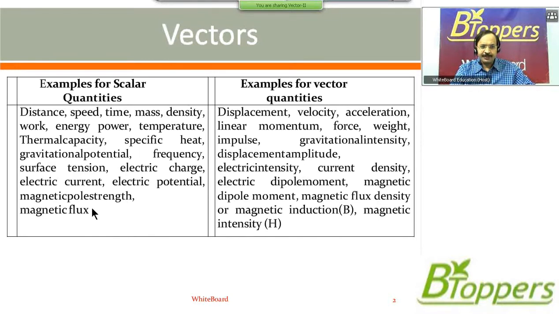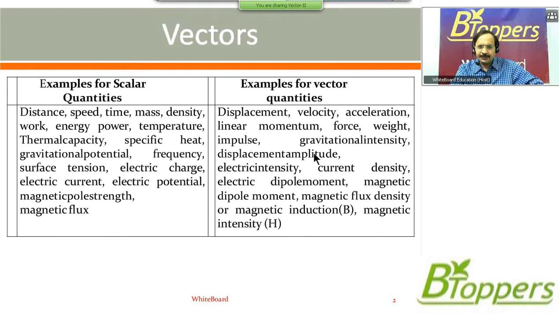Magnetic pole strength, magnetic flux. These are some of the examples for scalar quantities which you come across in your 2-year intermediate syllabus. And coming to the examples here for vector quantities, as I already told you, weight is a vector quantity, impulse is a vector quantity, gravitational intensity is a vector quantity. Those who want to make the notes, they can copy these examples.